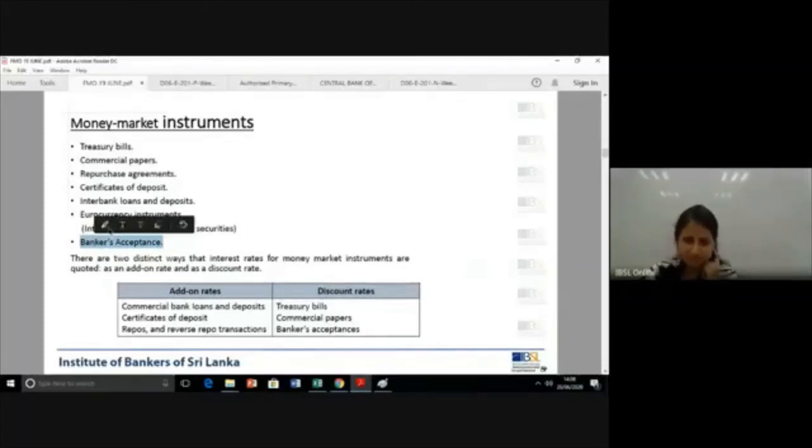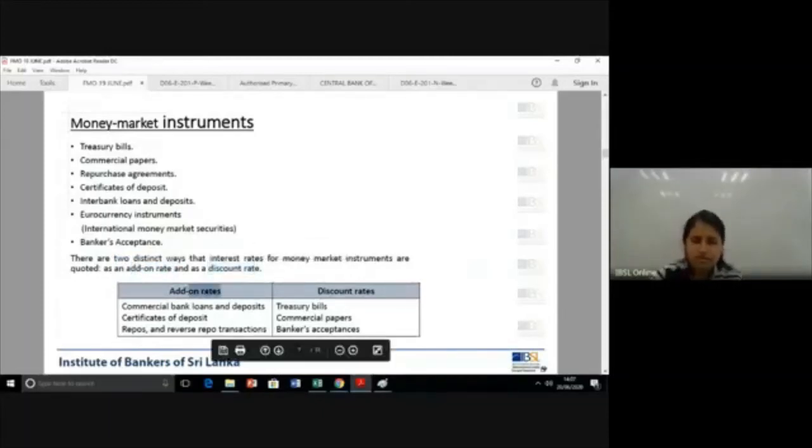These are the 7. Now what you need to know is it's an instrument, right? It's a money market instrument. So these are interest bearing or return bearing. When you invest, you will earn a return. Now this return, how it is calculated, is of 2 types in terms of money market. We studied that under characteristics as well, discount pricing. So there are 2 distinct ways on how money market instruments are quoted. It's an add-on rate or a discount rate.